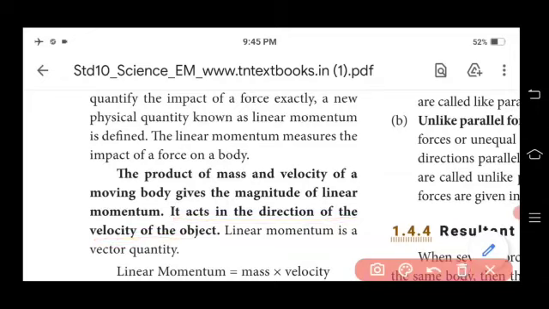Linear momentum is a vector quantity, which means it has both magnitude and direction. Force is also a vector quantity. So these two questions are very important. Force and linear momentum are both vector quantities.